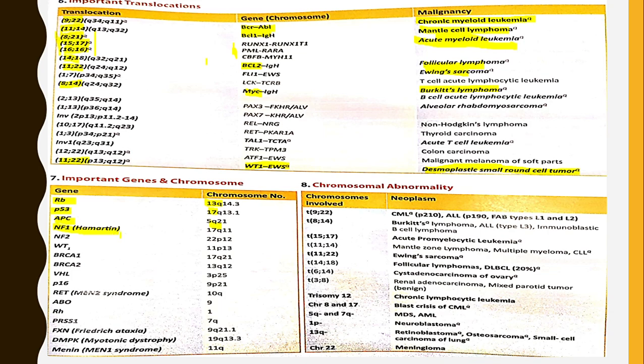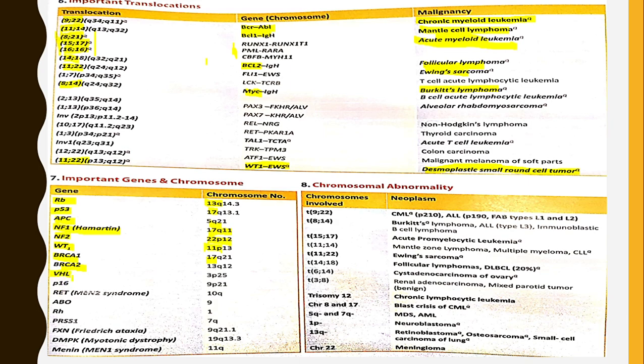NF1, that is neurofibromatosis 1, is associated with 17q11. This whole thing is important. NF2, neurofibromatosis 2, is associated with 22q12. WT1, that is Wilms tumor, is associated with chromosome 11. BRCA1 is associated with chromosome 17 and BRCA2 with chromosome 13. Chromosome 17: BRCA1 and NF1. Remember like this.